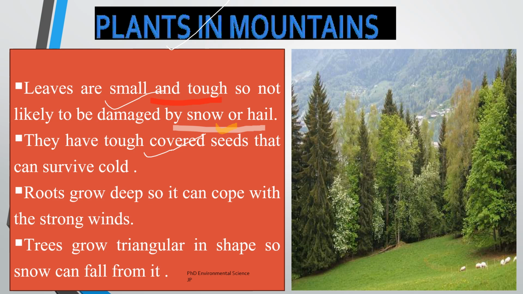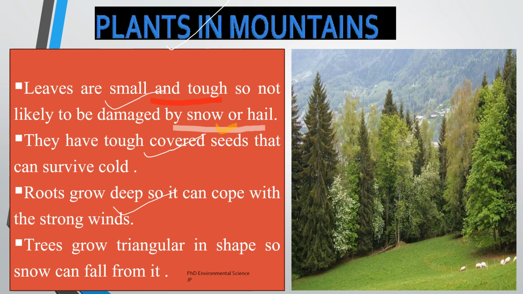Plants in mountains, they produce tough, resilient seeds that can endure freezing temperatures. These seeds are capable of surviving through cold winters and germinating when the conditions become favorable in warmer months. The protective outer covering of the seeds helps shield the embryo from frost damage. For example, pine trees produce hardy seeds in the cones which can remain dormant during the winter and sprout when the snow melts.